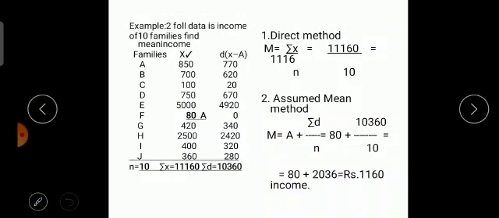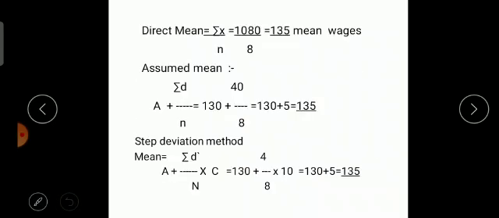So first you solve this part: 4 2s are 8, then 2 5s are 10, you can cancel it. So 130 plus 5 will give you 135 again.